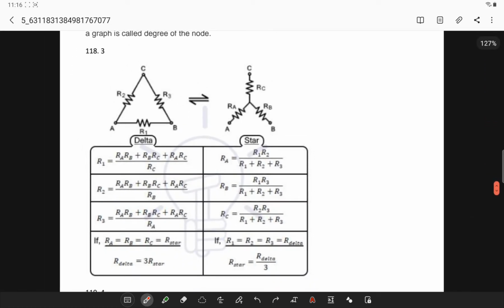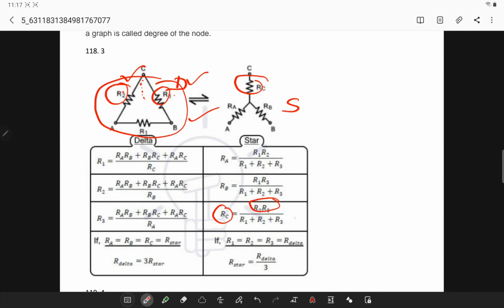If this is your star and this is your delta network, and I have a resistance RC between R2 and R3, simply remember RC is between R2 and R3. So it will be the multiplication of R2 into R3 divided by the sum of all the resistors. Remember one formula and you can get the other values. Now, how do I calculate the value of a resistor? I have converted delta to star. Now how do I convert star to delta?